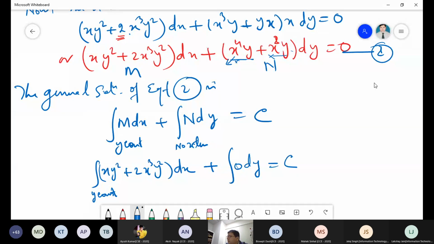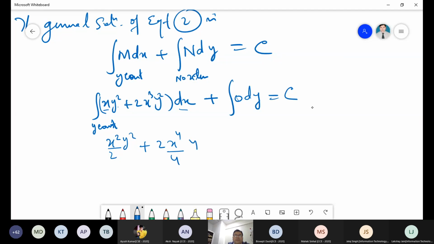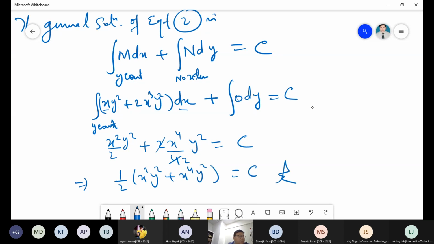Okay, so we can take the integration keeping y constant. The answer is, we have to integrate x only with respect to dx. So this will be x square upon 2 times y square, plus 2 into x to the power 4 upon 4 times y square. This 2 cancels, and this equals c, or we can write 1 by 2 x square y square plus x to the power 4 y square equals c. So this is one of the answers. Getting my point?